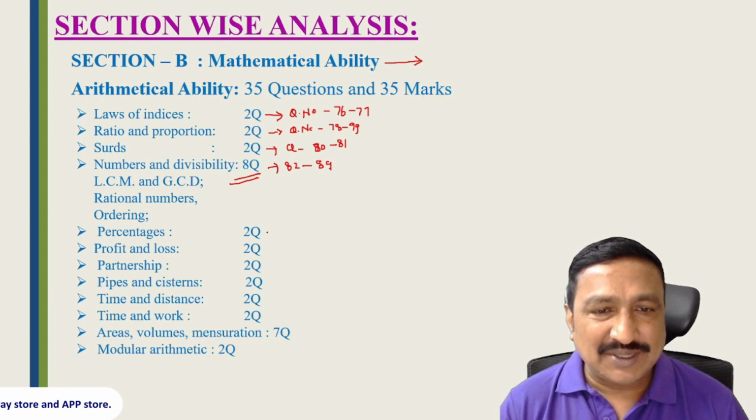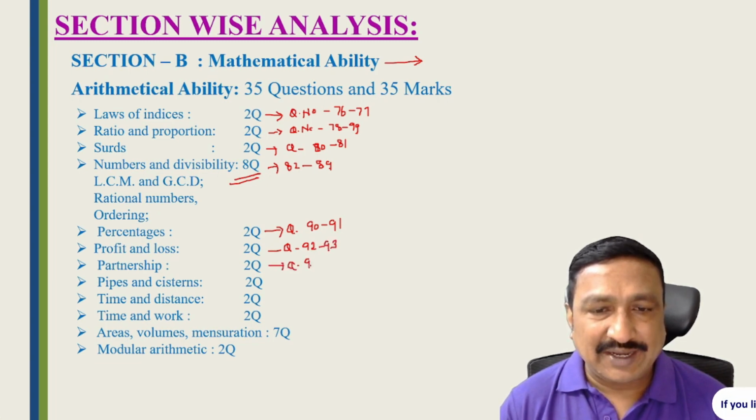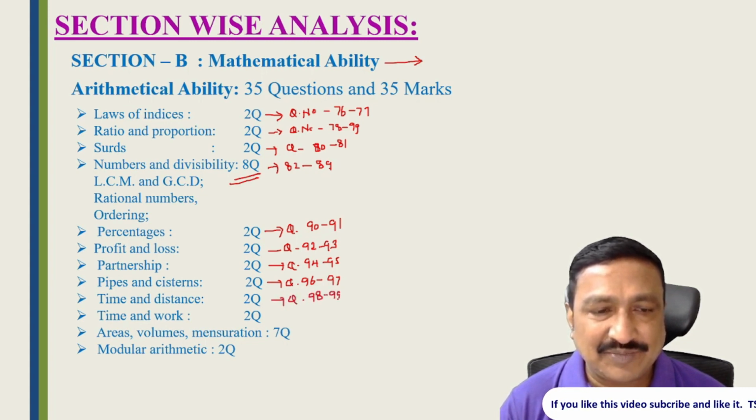Percentage, you can see question numbers 90 and 91. Profit and loss, question numbers 92 and 93. Partnership, question numbers 94 and 95. Pipes and cisterns, question numbers 96 and 97. Time and distance, question numbers 98 and 99. Time and work, question numbers 100 and 101.